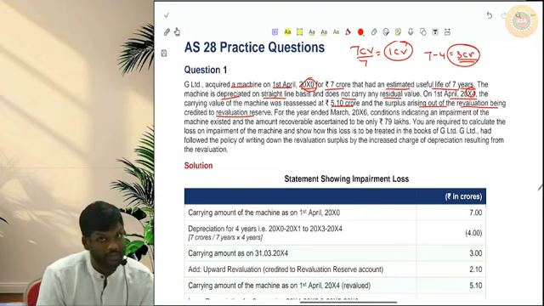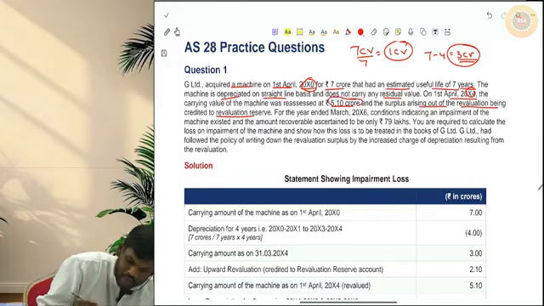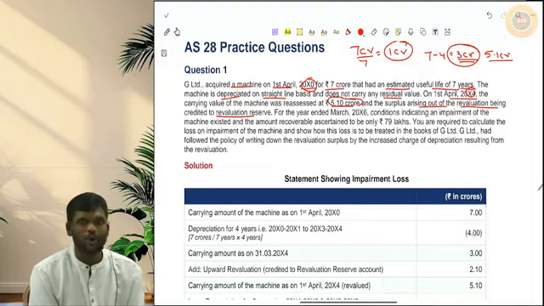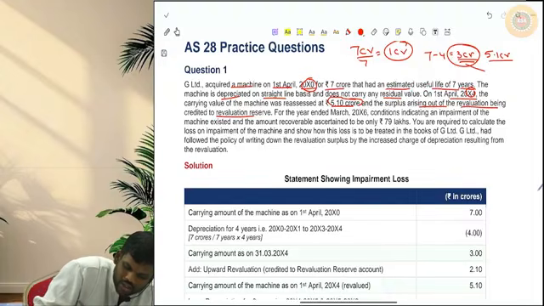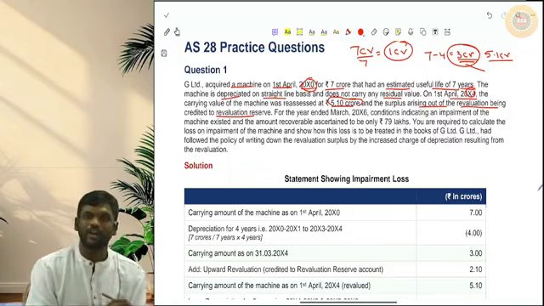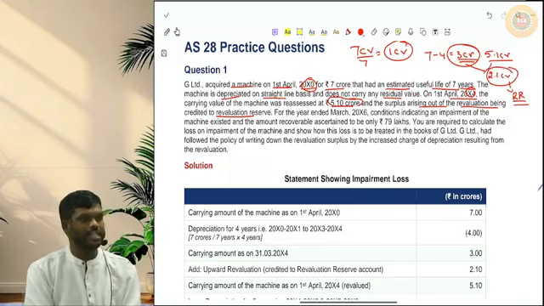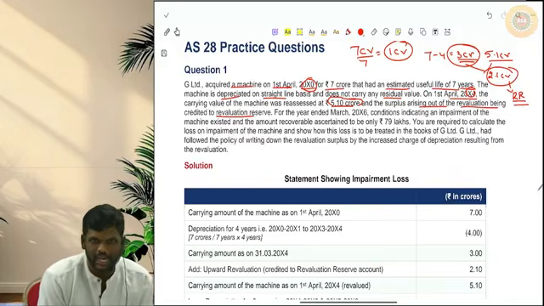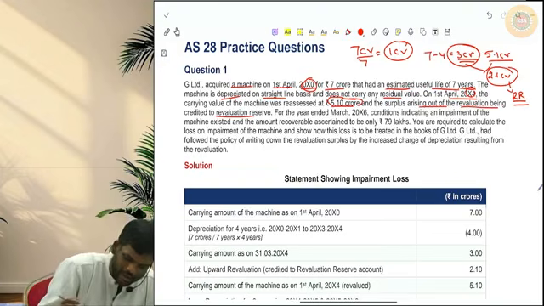This 3 crores will be the book value, but the revalued amount or the fair value will be 5.1 crores. Book value is 3 crores. Fair value or revalued amount is 5.1. So there is a revaluation profit of 2.1 crores which will be credited to revaluation reserve. Okay. Then let us see what happened after that.